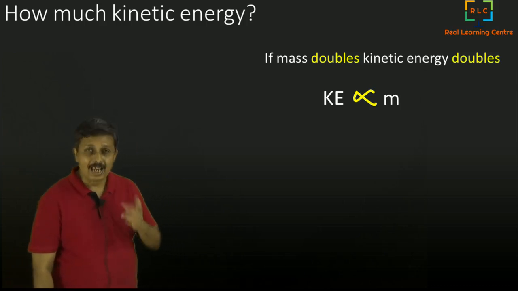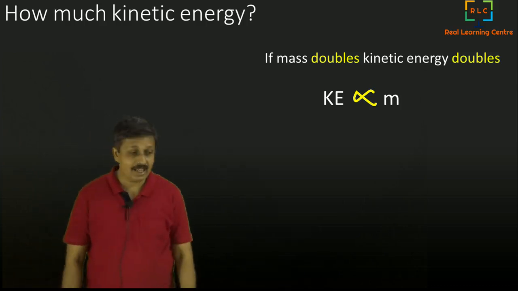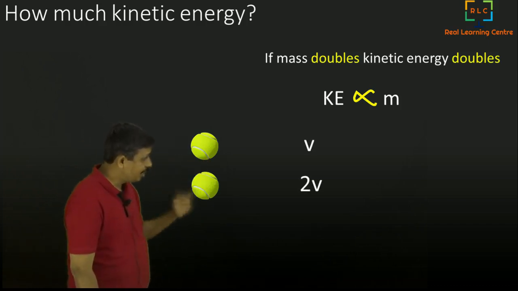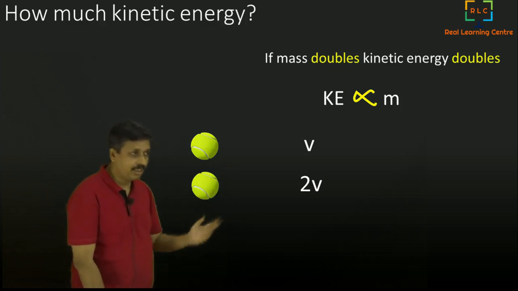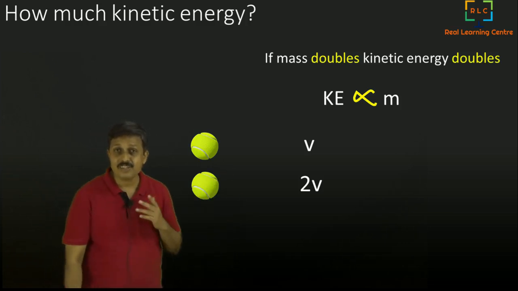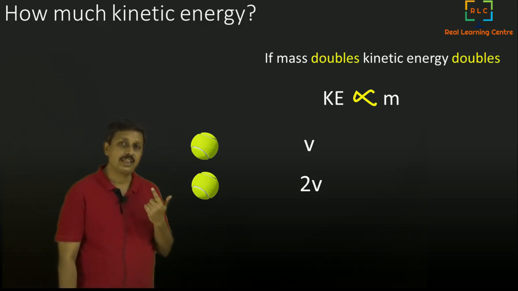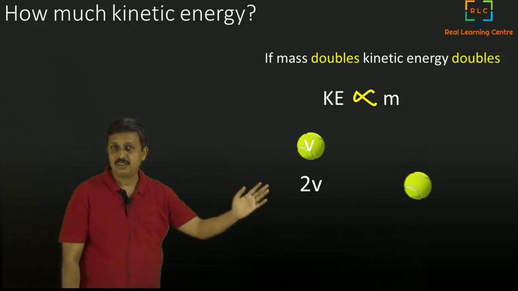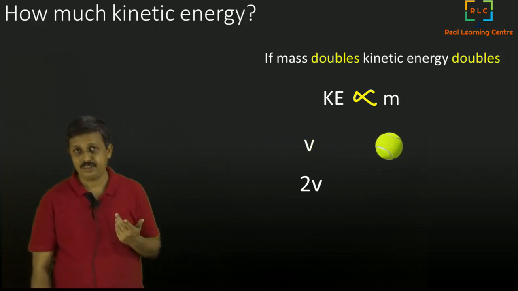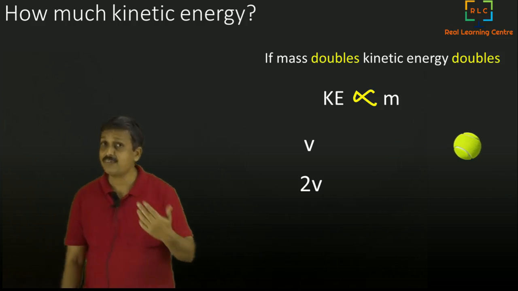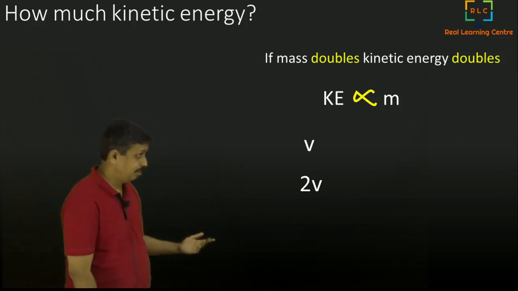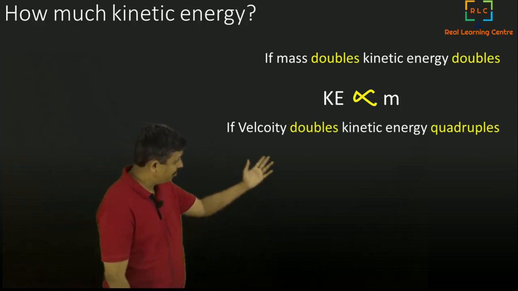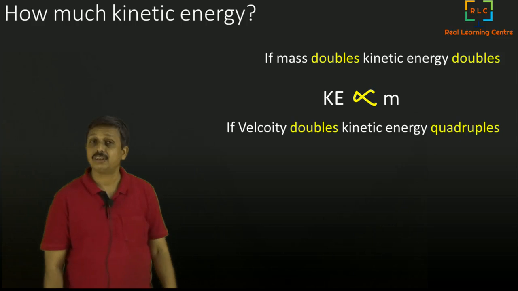What happens if the mass doesn't double, whereas the velocity doubles? You see there are two balls, one with velocity v and another with 2v, double the velocity. What happens to the kinetic energy? Here we are defining kinetic energy a little differently. We don't say kinetic energy doubles. We say kinetic energy quadruples when you double the velocity.